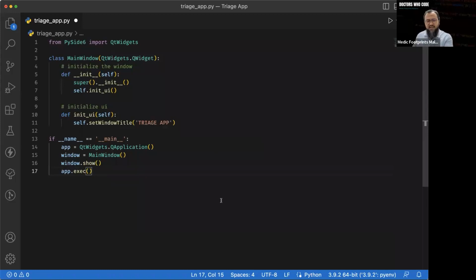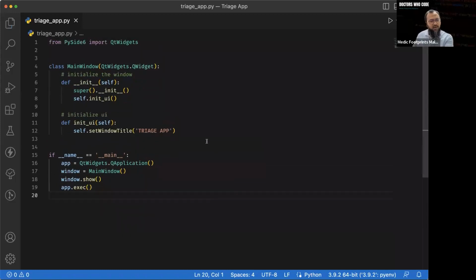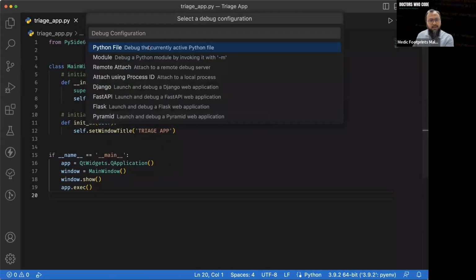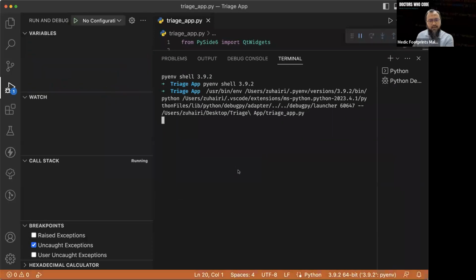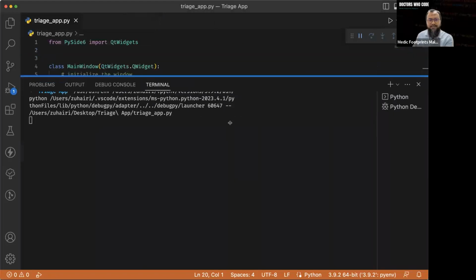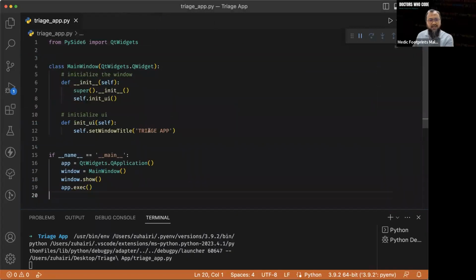Let's try to see what happens if we run this program now. Start debugging. As you can see here, we have an empty program so far with the title Triage app. If you remember, we set the title as Triage app, right?